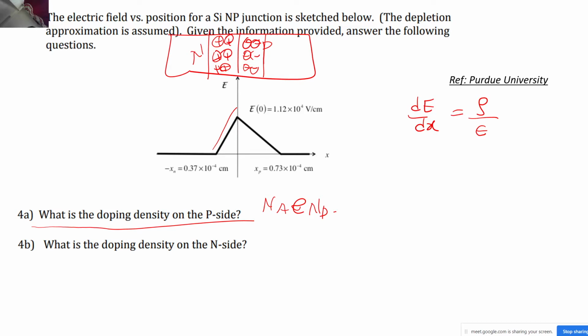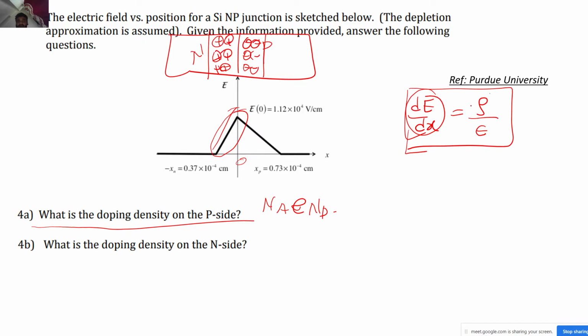Equilibrium condition, if you will take Na xp is equal to Nd xn, something like this. Yeah, correct. You are going the right way. Now just tell me how I can use this equation. What does dE by dx mean? Slope. Yeah, correct, exactly. The dE by dx means slope, correct. And I have been given the profile, so can I calculate this slope very easily? Because this x is 0, I know this x, I know the value of E over here, and I also know the value of E over here, correct.